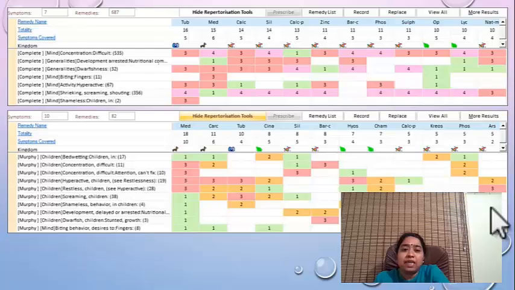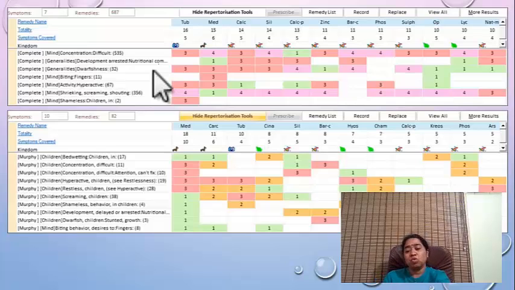Particularly, I have selected two repertories here. I chose Complete Repertory and Murphy's Repertory, and as you can see, the rubrics selected are mind, concentration difficult, generalities, development arrested, nutritional causes from. Because in the history, mother told me that they could find multivitamin deficiency, especially B12 deficiency, so he was put on multivitamin syrup.